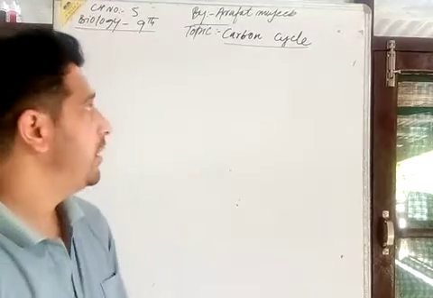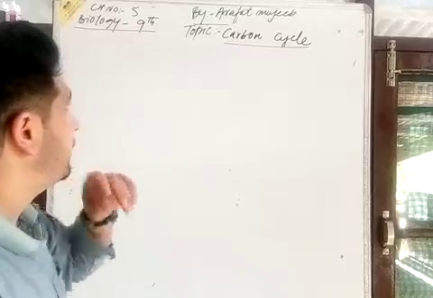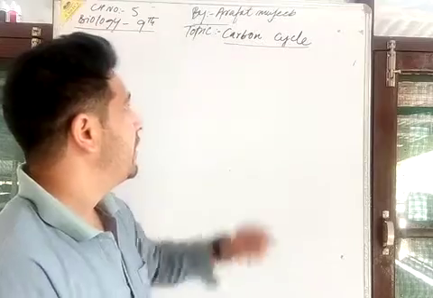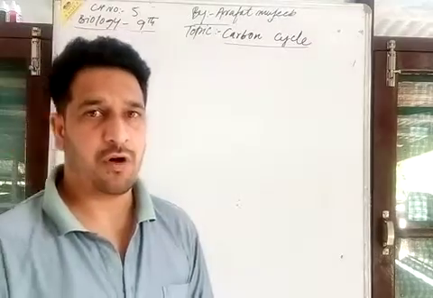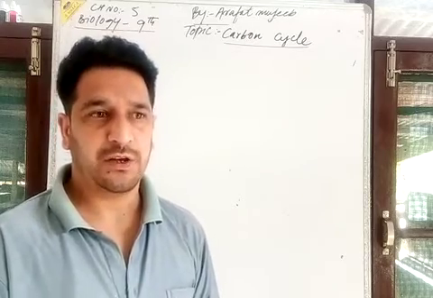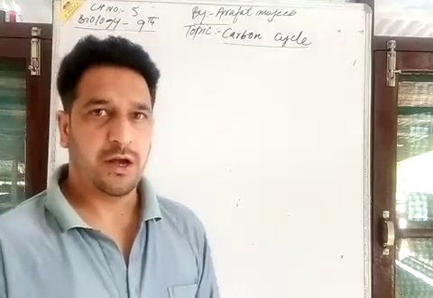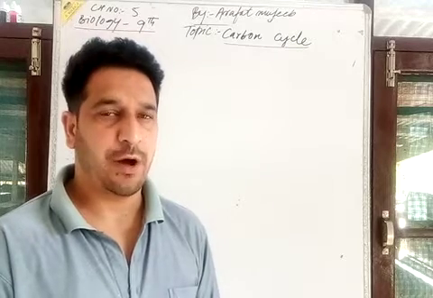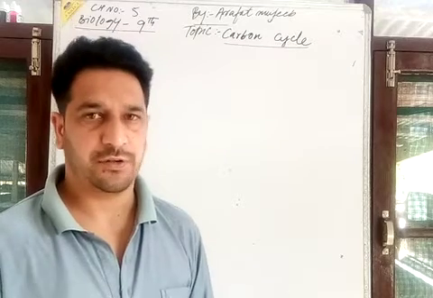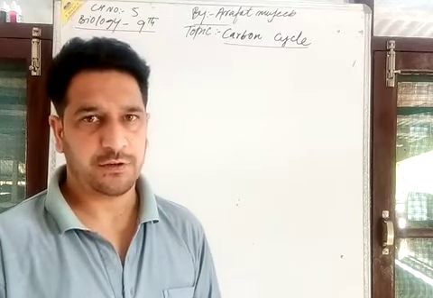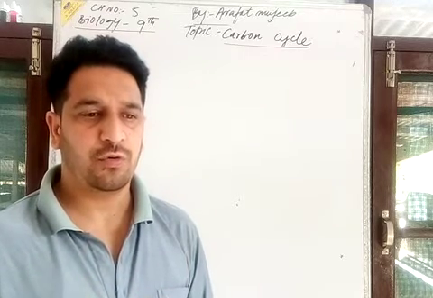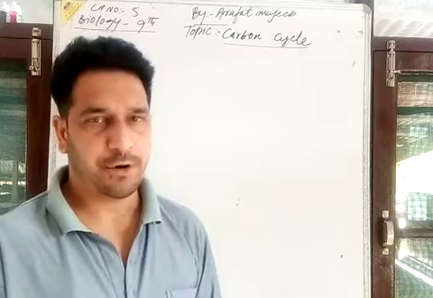Today I am with ninth biology chapter number 5, natural resources, and today my topic is carbon cycle. How carbon as an essential element, its cycling takes place within the living organisms and the abiotic component of the surrounding. How in a cycle there is a regeneration process and also there is a utilization process.